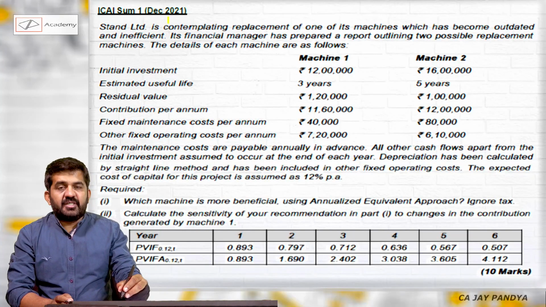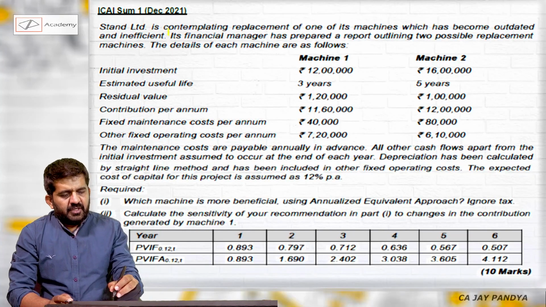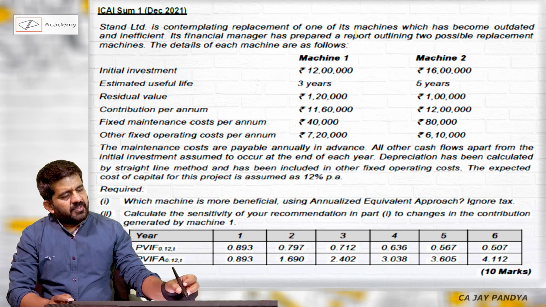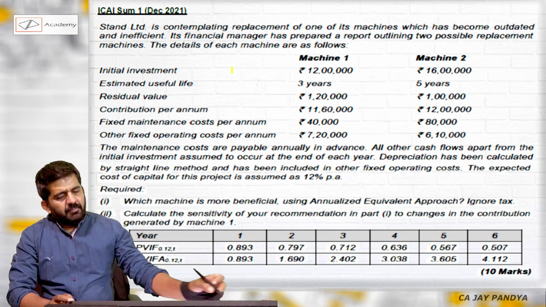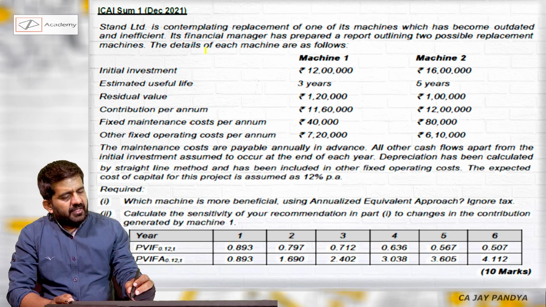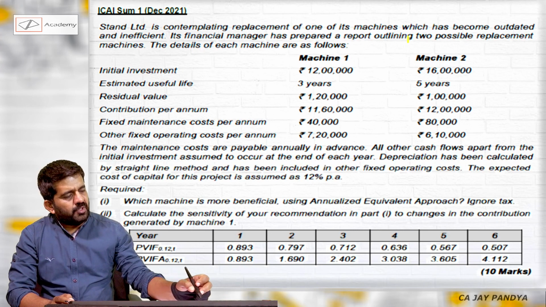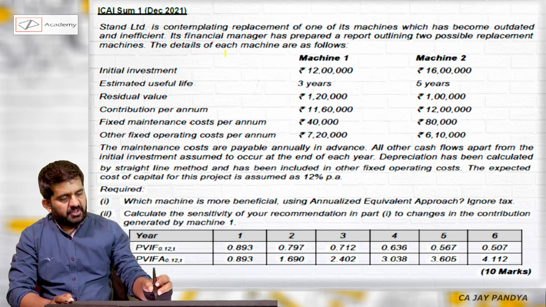ICAI sum number 1, December 2021. Stan Limited is contemplating replacement of one of its machines which has become outdated and inefficient. Its financial manager has prepared a report outlining two possible replacement machines. The details of each machine are as follows.